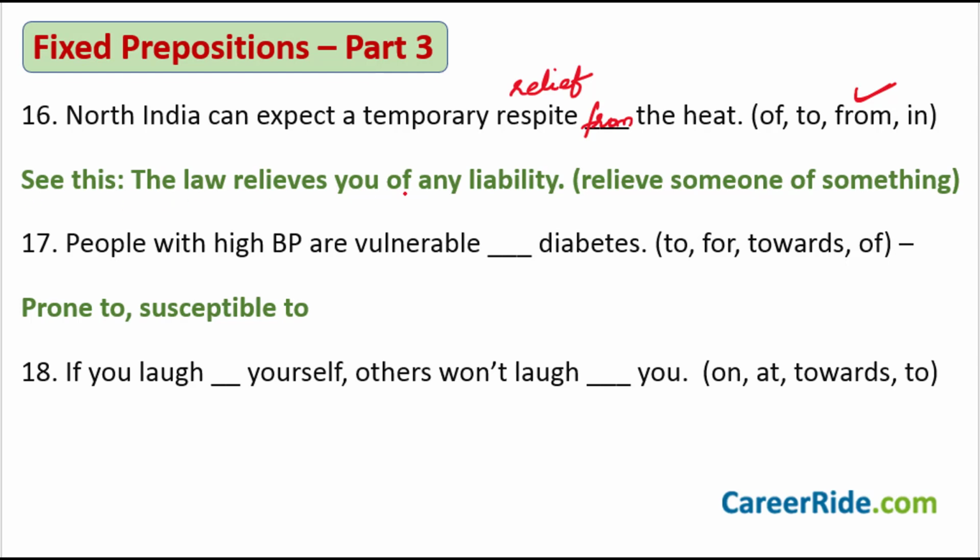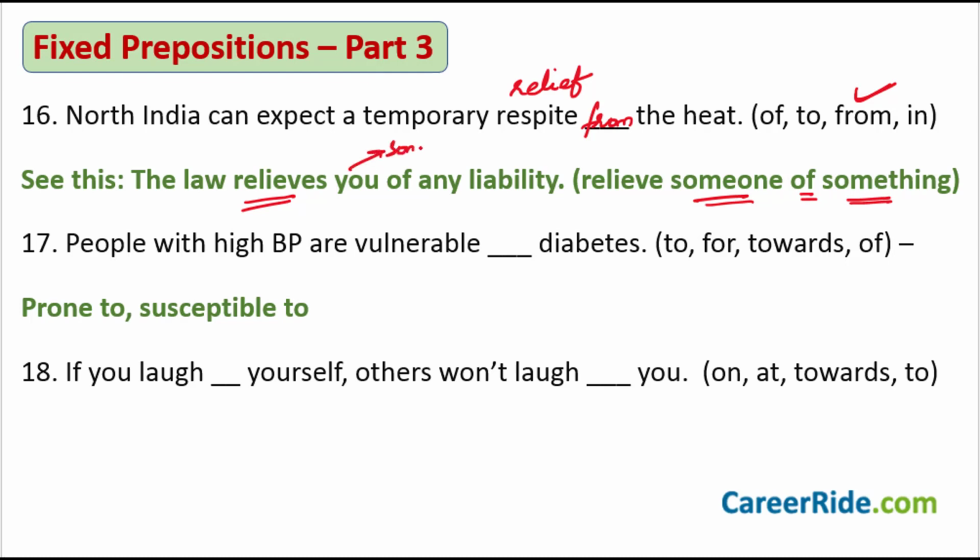The law relieves you of any liability. What is happening here is you are using this word relief, relieves, that it becomes here. The law relieves you of any liability. So relieve someone of something. Who is someone here? It is you.